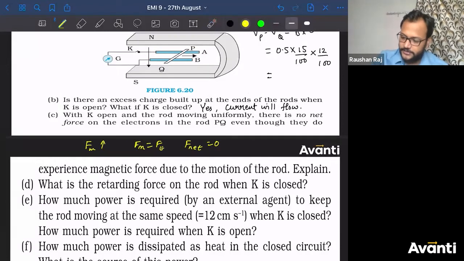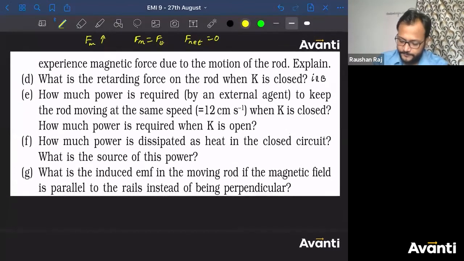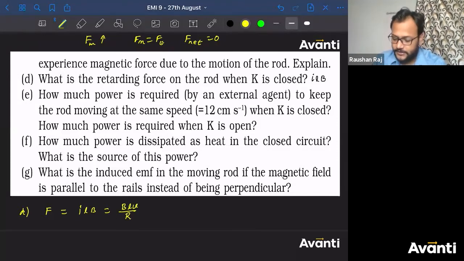You can write here that this will be I into L into B. And what is the value of I? So BLV divided by R. So if I write the answer for D, you'll write retarding force will be equal to I into L into B, and I is nothing but BLV divided by resistance R, into L into B. So the correct answer that we have already done is B square L square V divided by R. So this is the retarding force that the rod is going to experience.